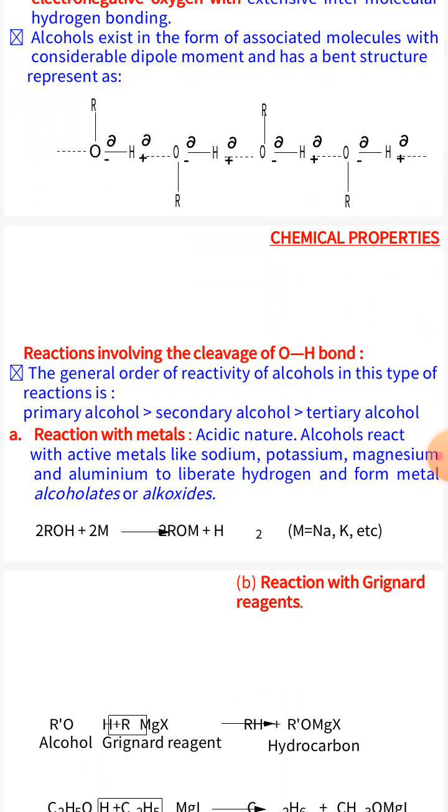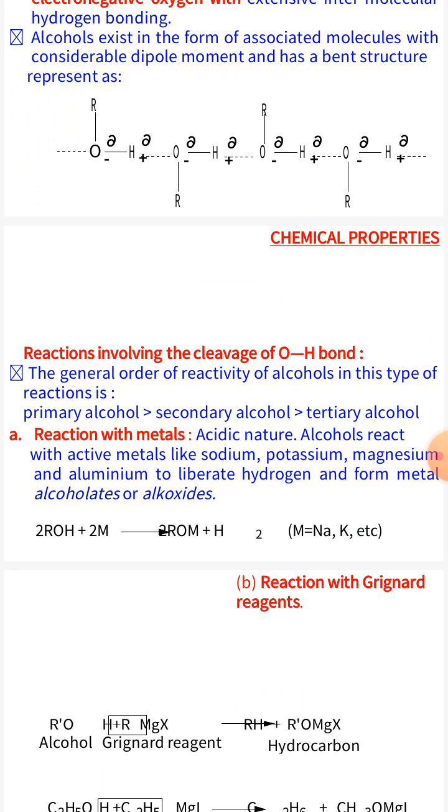Physical state: lower alcohols are colorless liquids having a distinct alcoholic smell and burning taste, but higher members are colorless, tasteless waxy solids. Alcohols contain hydrogen attached to the strongly electronegative oxygen atom, so extensive intermolecular hydrogen bonding exists between alcohol molecules.